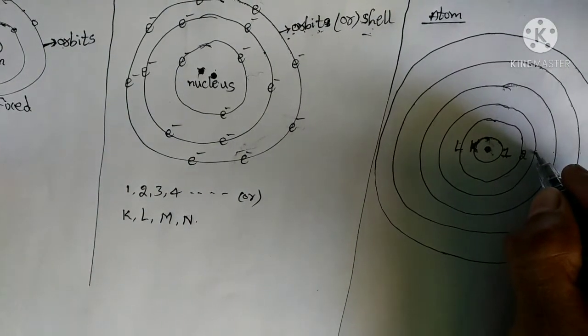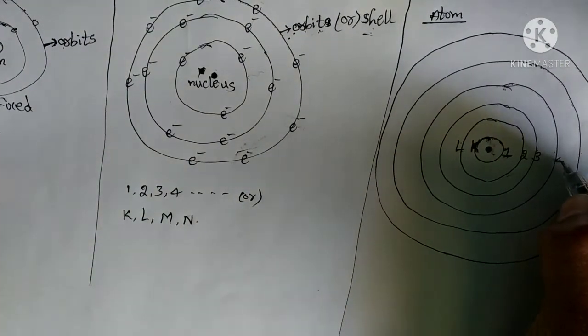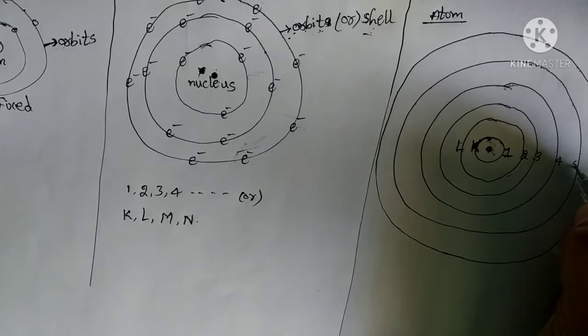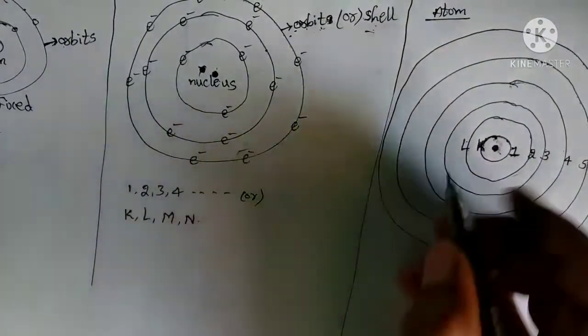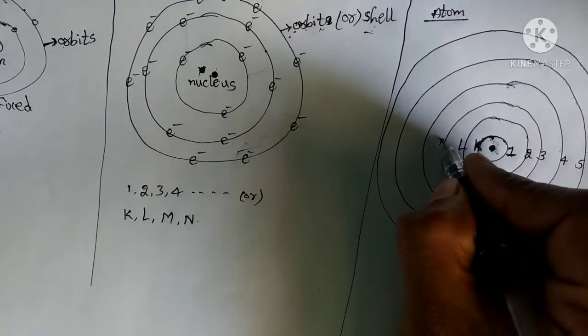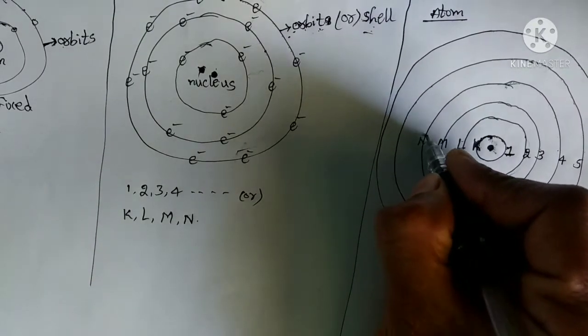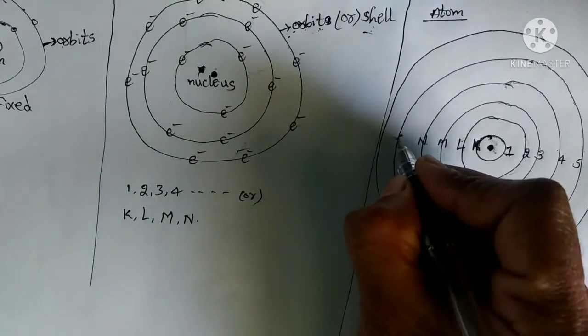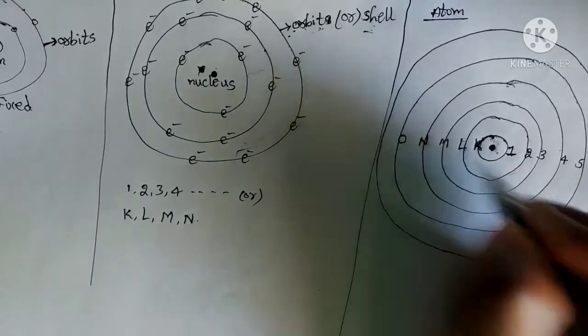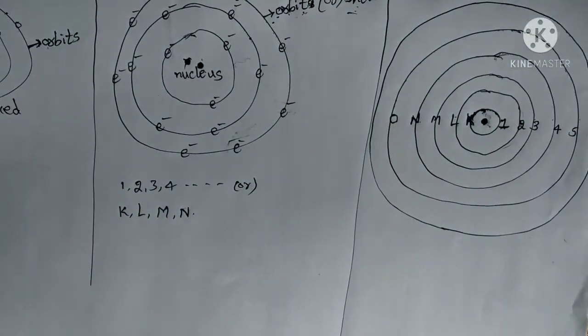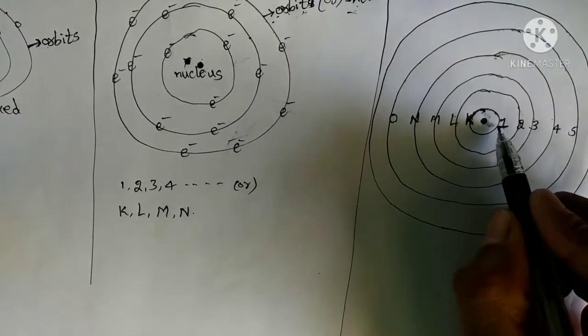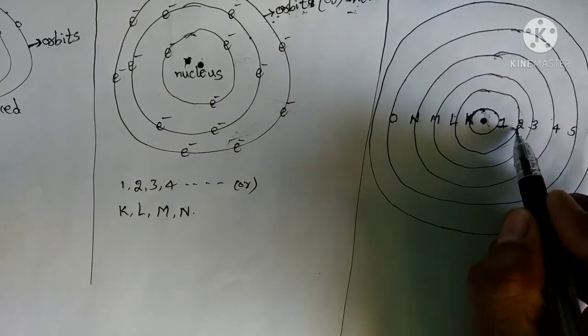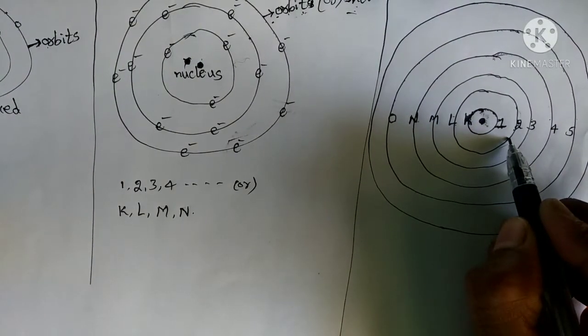Now third shell, fourth shell, fifth shell, and so on. So here K, L, M, N, O. These are the names of shells. This is the first shell or K shell. This is the second shell or L shell.